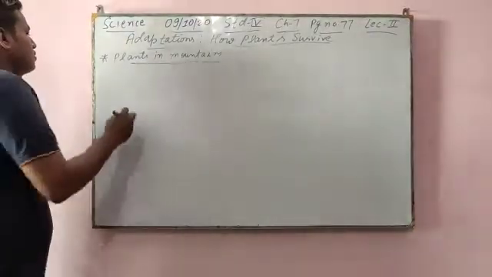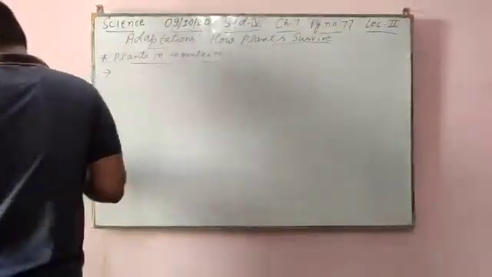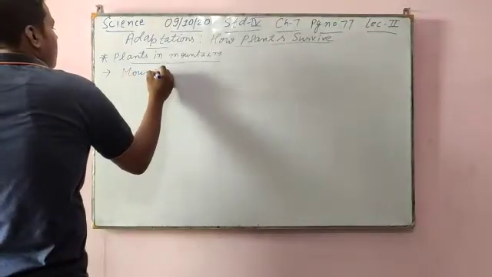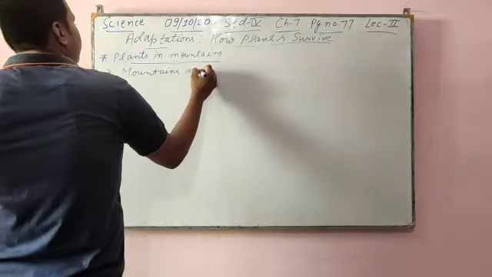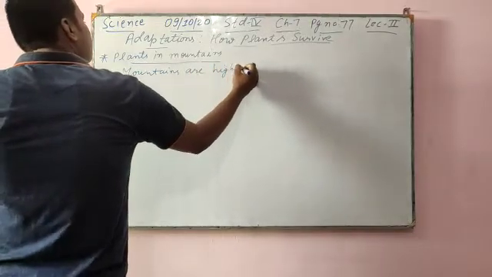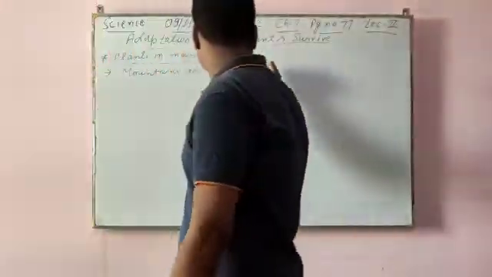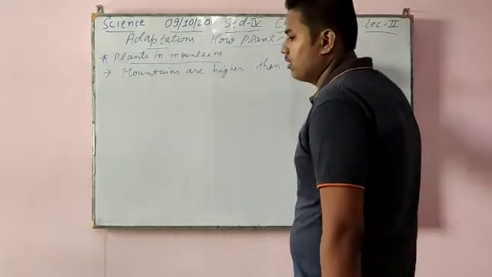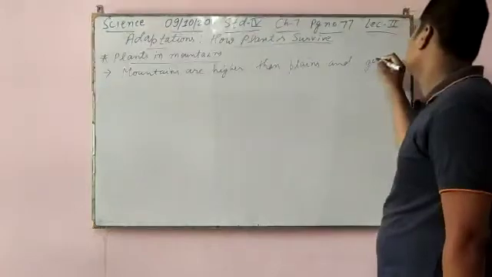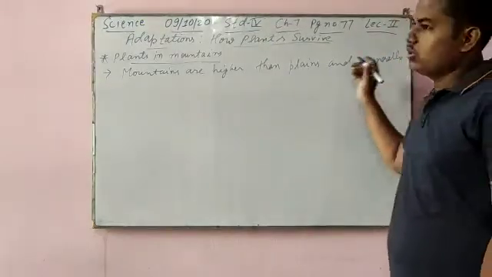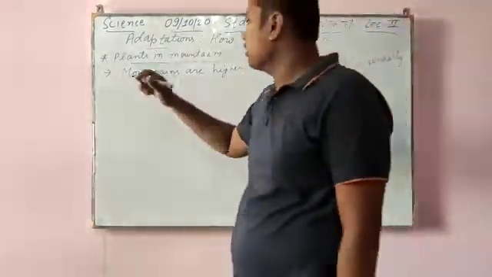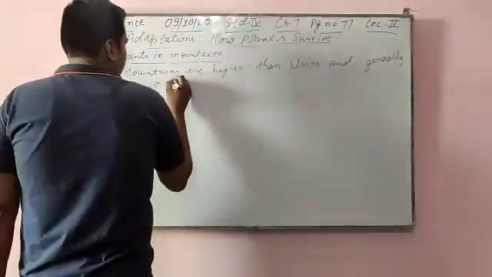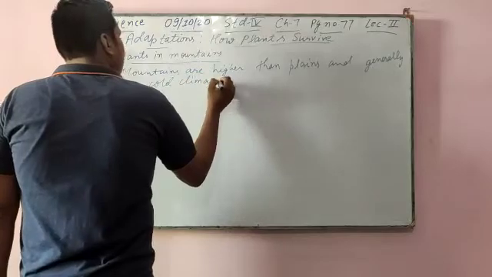Okay, so mountains are higher, more rain, more cold, we really have a cold climate.